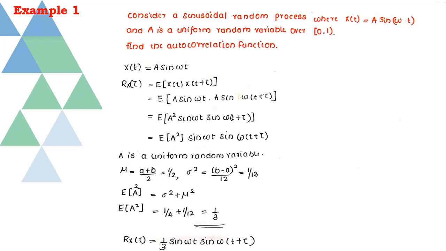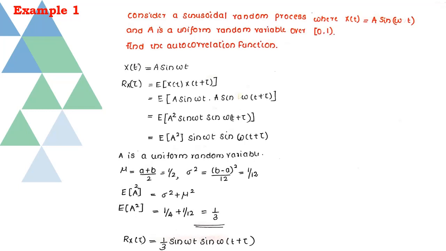In the question, it is given that the amplitude is a uniform random variable, whereas the phase term is constant. Hence, we are applying the expectation operator to the amplitude. So, we can rewrite the equation as the expected value of A square times sin omega t sin omega t plus tau. Now, here it is given that the amplitude A is a uniform random variable.